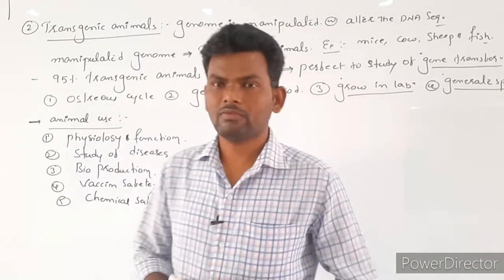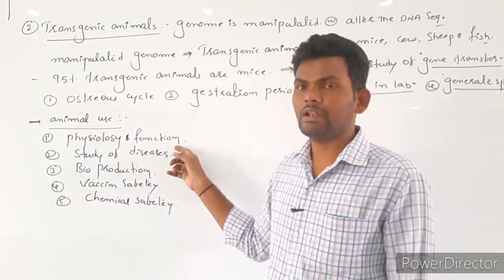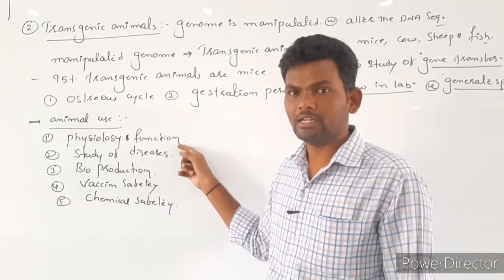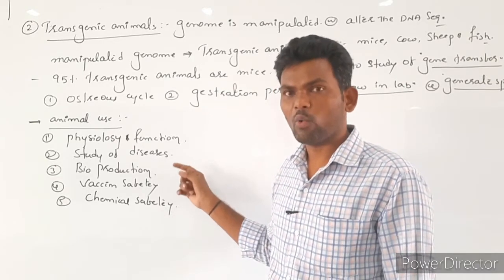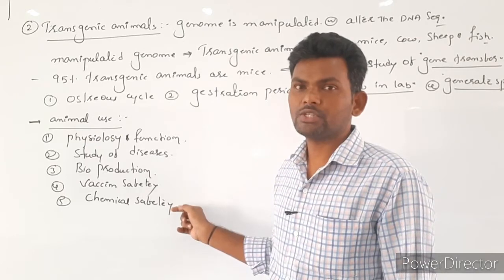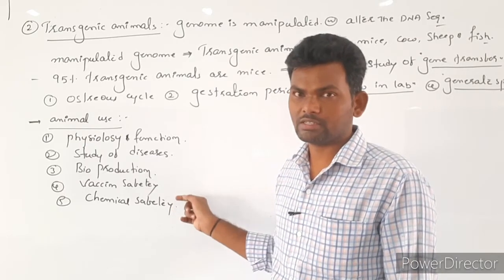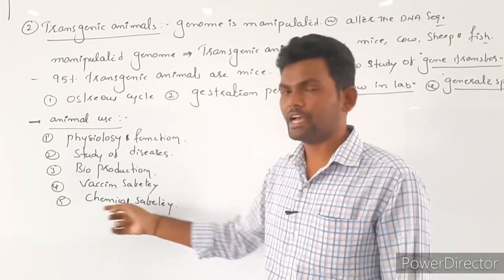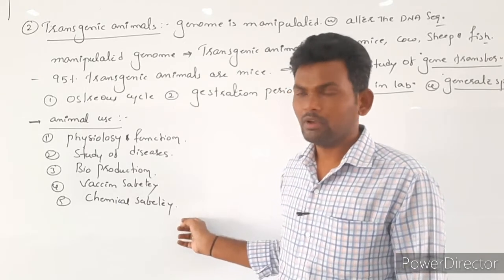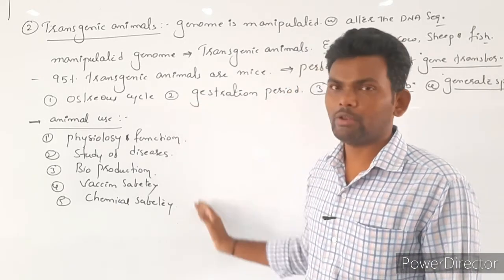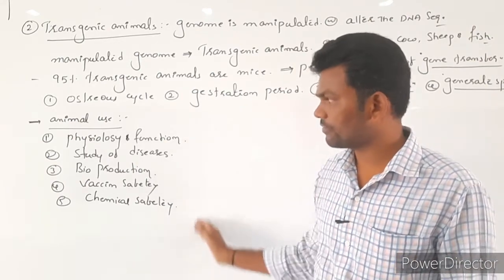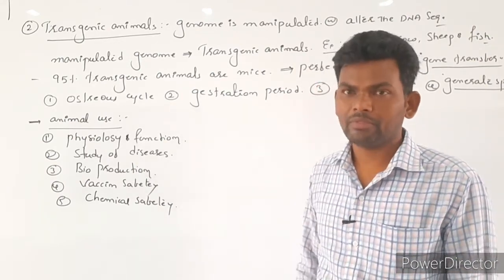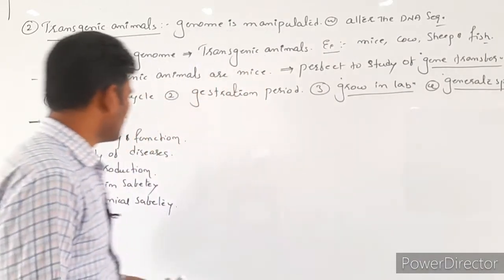So what they are given? The first one is physiology as well as functions, and second one is study of diseases, biological product, vaccine safety, and checking of chemicals as well as toxicity, chemical safety as well as toxin safety. So these are actually 5 main uses of transgenic animals. Why they are made? To check this character they made it. Let's discuss the first one.